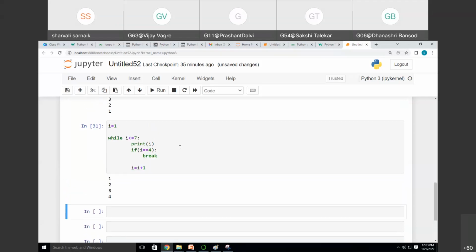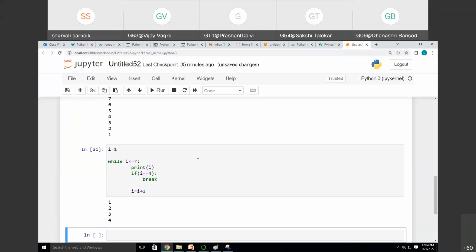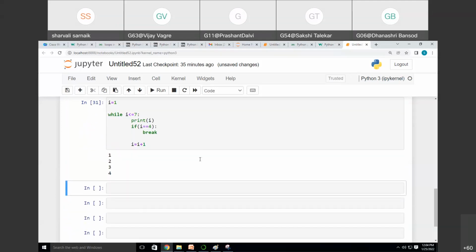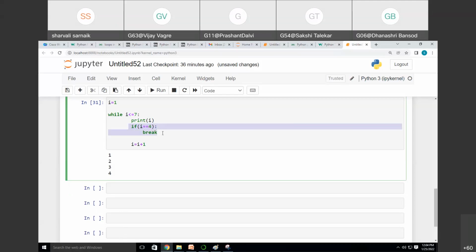Now see, tell me what happened. If you observe, it coming 1 to 4 and it is stopping here and it is not printing anything after 4. Why? Because I have given the condition whenever I is equal to 4, it will break. So break is nothing but it will stop the execution after that. It will not print anything after that.